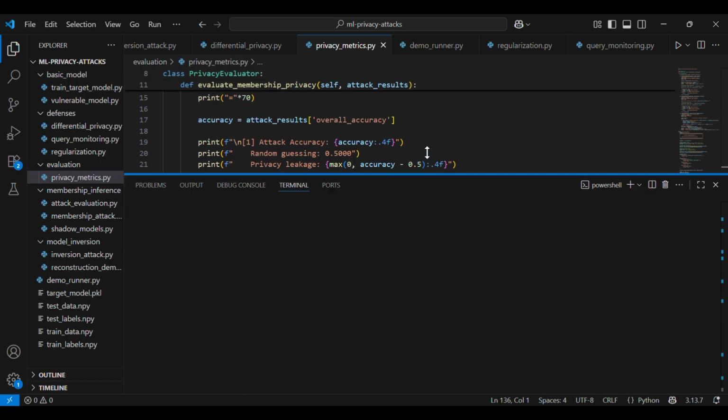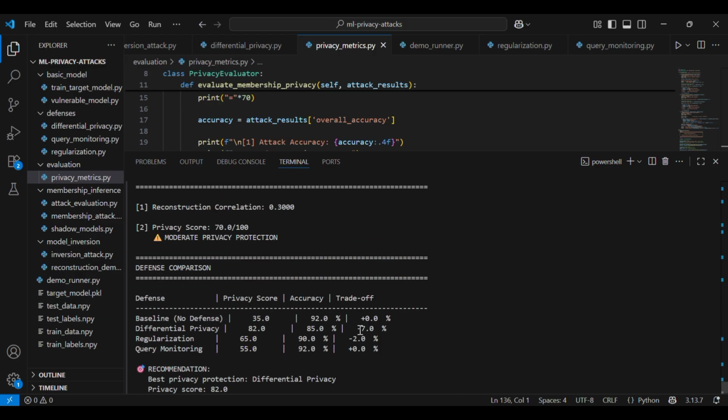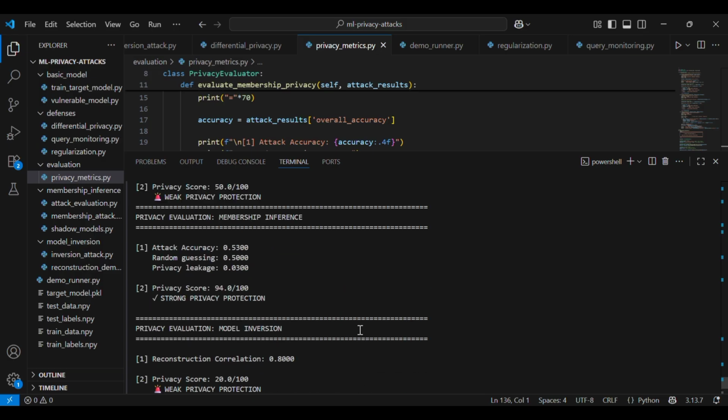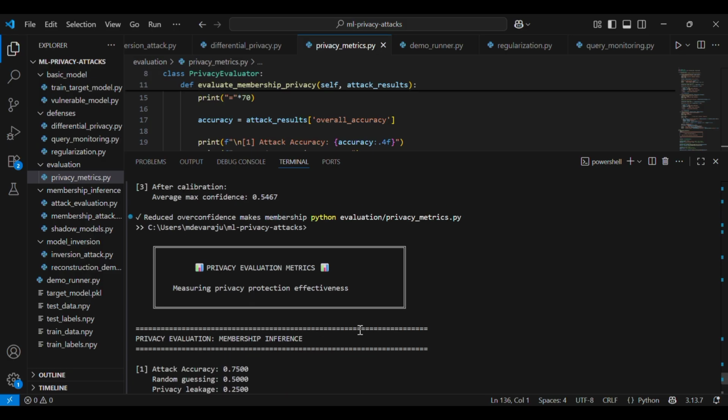the privacy matrix. This is the central tension in ML privacy: more privacy means less accuracy, and more accuracy means less privacy. There is no free lunch. Let's quantify this. We measure privacy on a 0 to 100 scale.